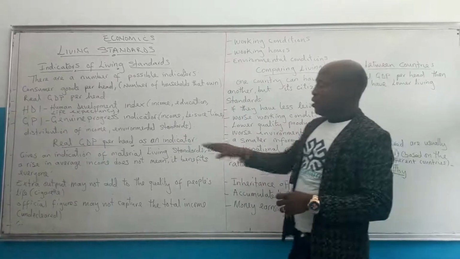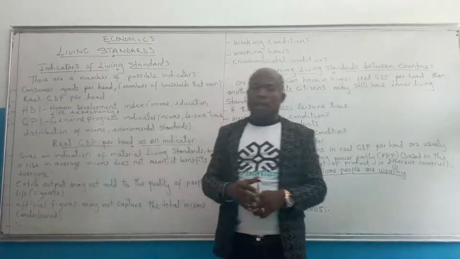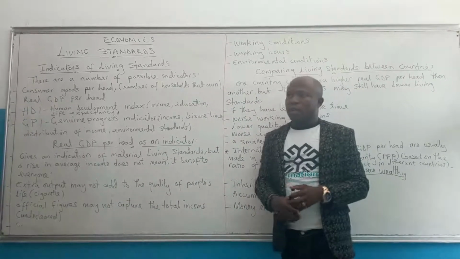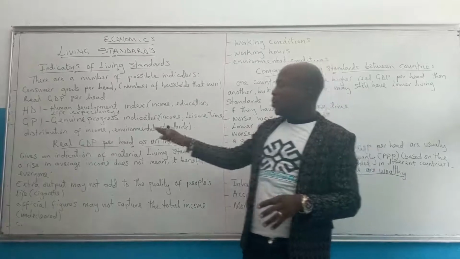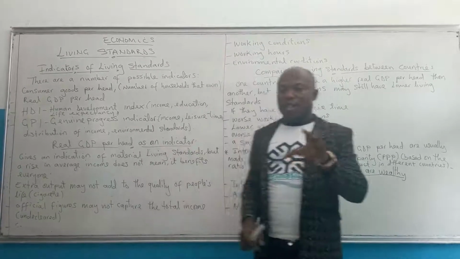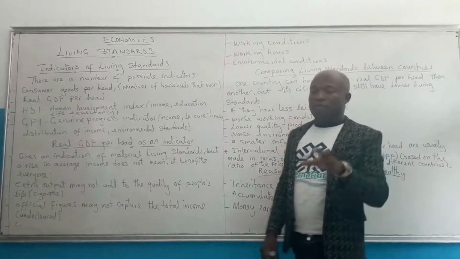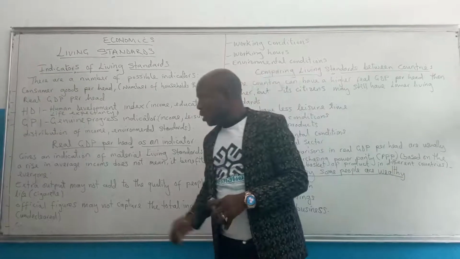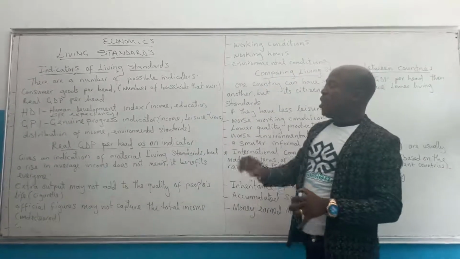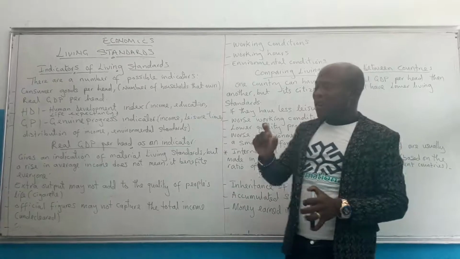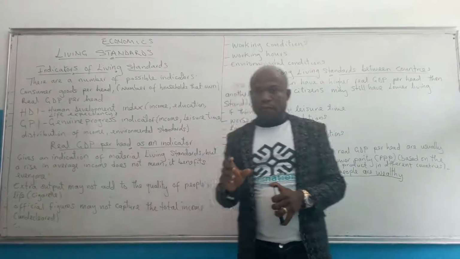Let's look at real GDP per head as an indicator. We've already heard that real GDP per head is GDP that is adjusted in order to remove the effect of inflation. Real GDP per head gives an indication of material living standard.